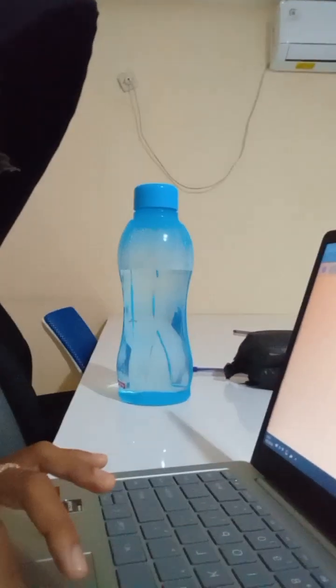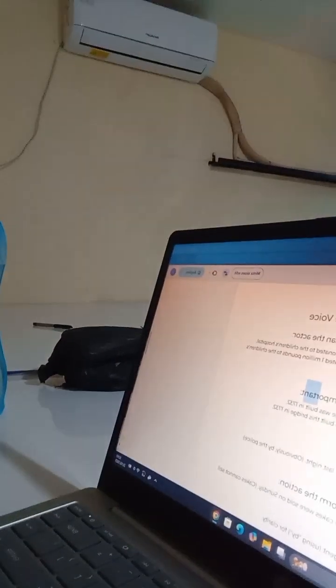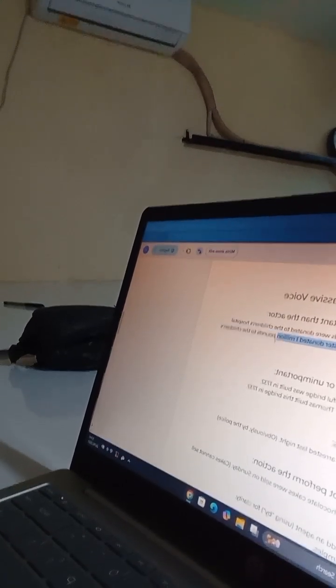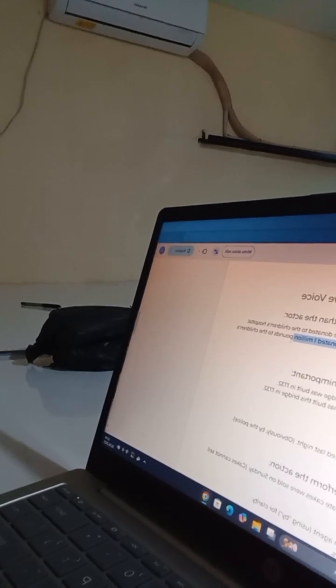Next, for example, the action is more important than the actor. Passive voice is used if the action is more important than the actor. Here there is a passive: £1 million were donated to the children's hospital. And in active voice: the Prime Minister donated £1 million to the children's hospital.